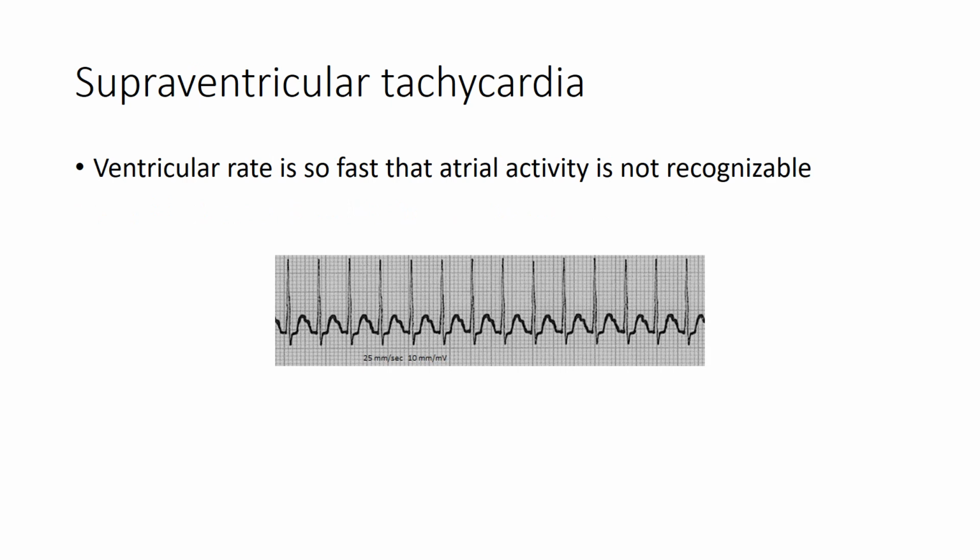In supraventricular tachycardia, the ventricular rate is so fast that atrial activity is not recognizable. Here you can see a strip depicting supraventricular tachycardia, most likely atrioventricular nodal reentrant tachycardia.